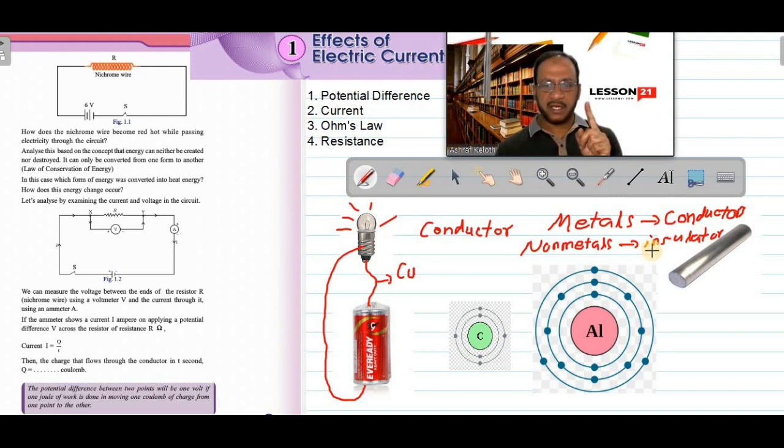There is one exception in that. One exception is that one non-metal, that is graphite. Graphite is a non-metal, but it is a conductor. Graphite is a conductor.